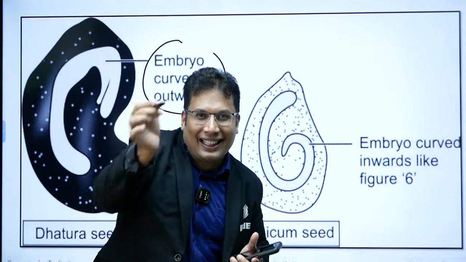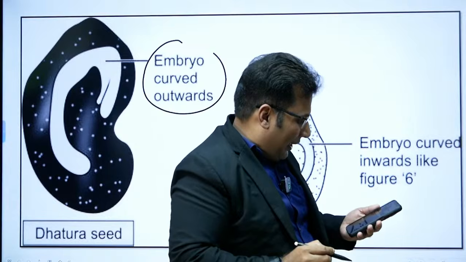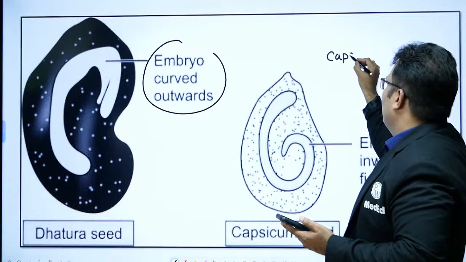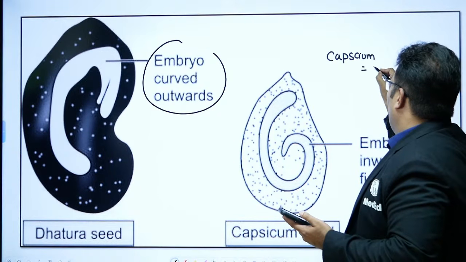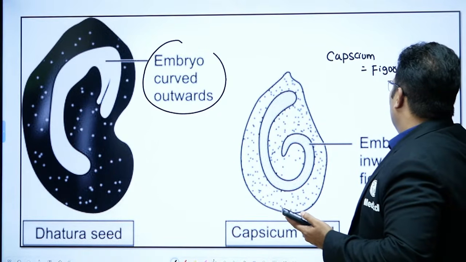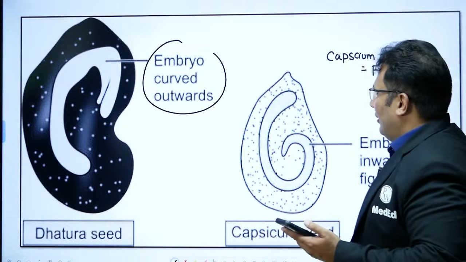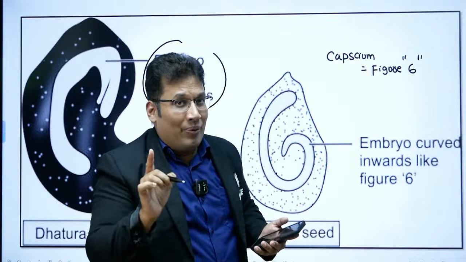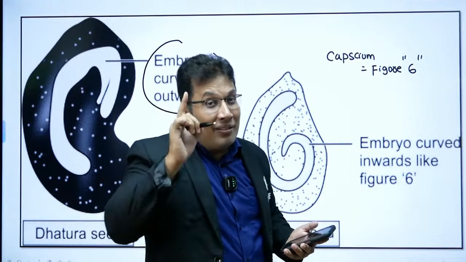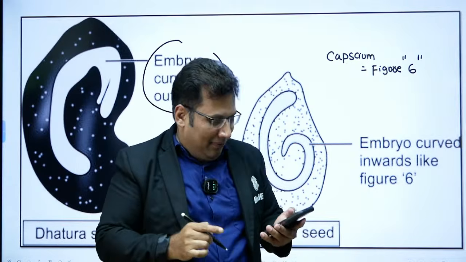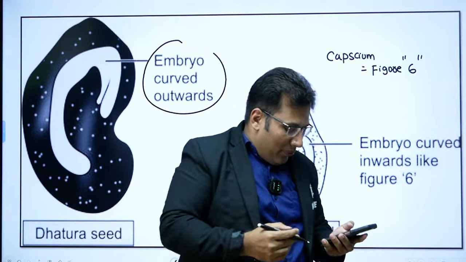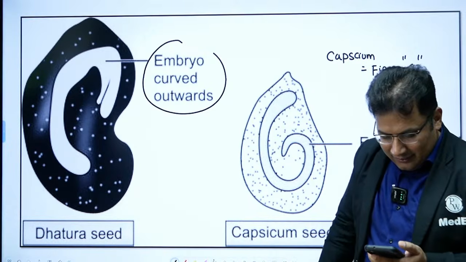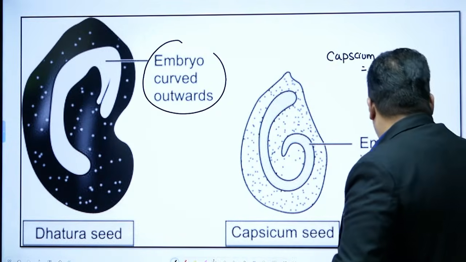So keep writing, guys: capsicum is equal to figure of 6. If you write this point, you will get distinction in the exam. Good.